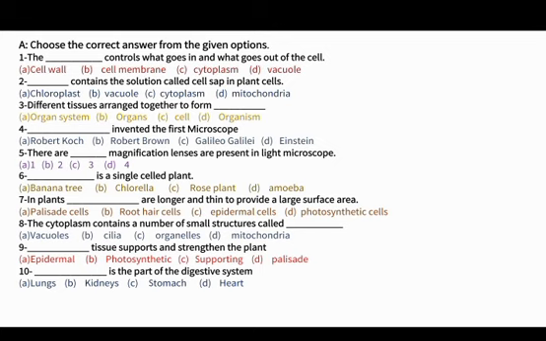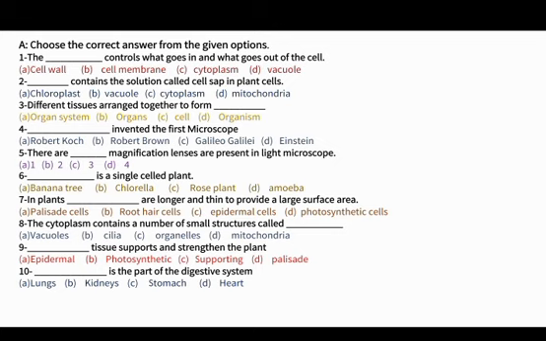So the number 1 is that the dash controls what goes in and what goes out of the cell. You have 4 options: cell wall, cell membrane, cytoplasm and vacuole. So basically in this question they ask that which membrane controls what goes in and what goes out of the cell. Yes, you think right that it is cell membrane which controls what goes in and what goes out.